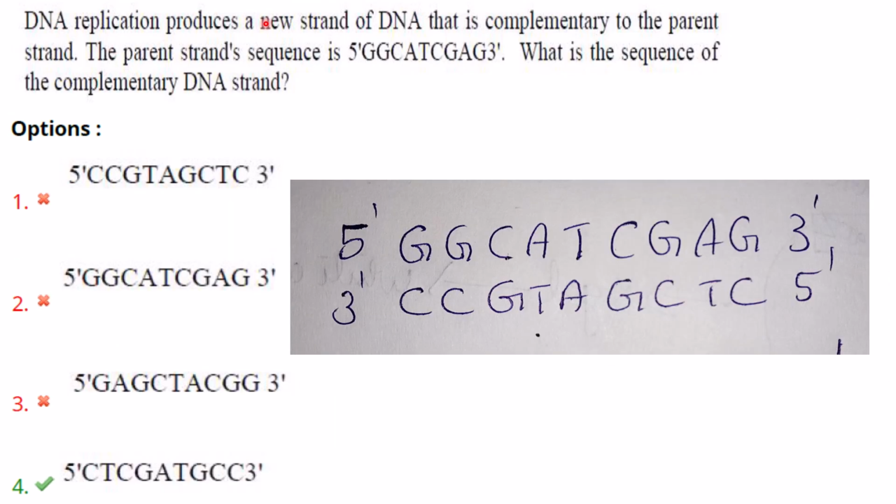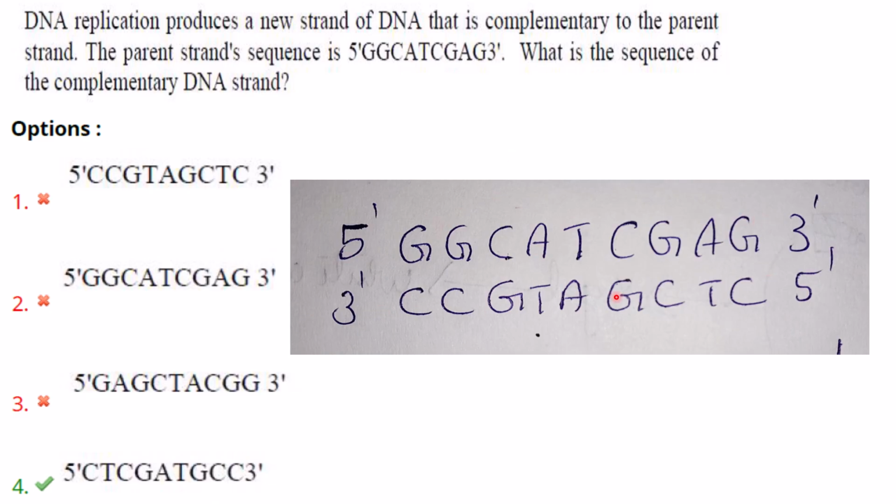Then, DNA replication produces a new strand of DNA that is complementary to the parent strand. The parent strand sequence is given. What is the sequence of the complementary DNA? So the answer here is in the 5' to 3' direction. This is the DNA sequence of the parent strand, 5' to 3'.